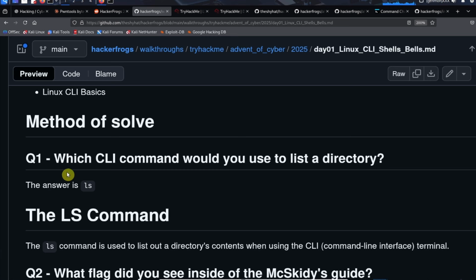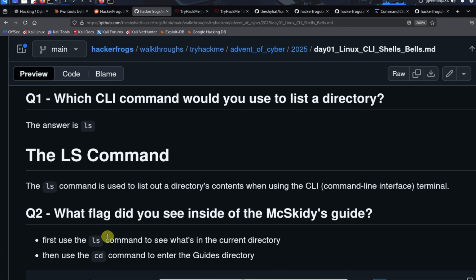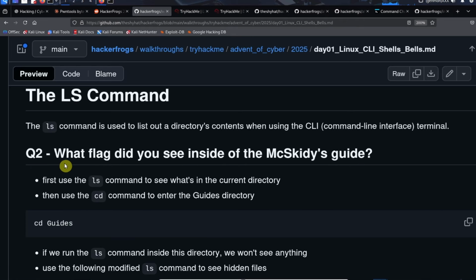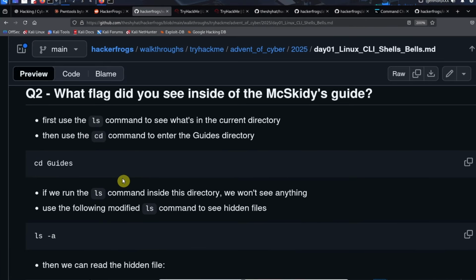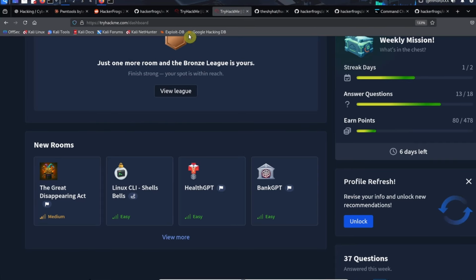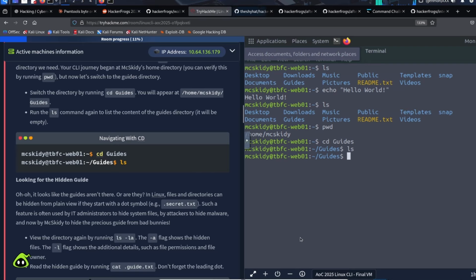And so the first question they're going to ask us is which CLI command would you use to list a directory? So to list a directory, you need to use the ls command. So the ls command is used to list out a directory's contents when using the CLI, command line interface, terminal. So the second question is, what flag did you see inside of the McSkitty's guide? So when we moved into the guide directory here, we tried to use the ls command, but we weren't able to see anything.